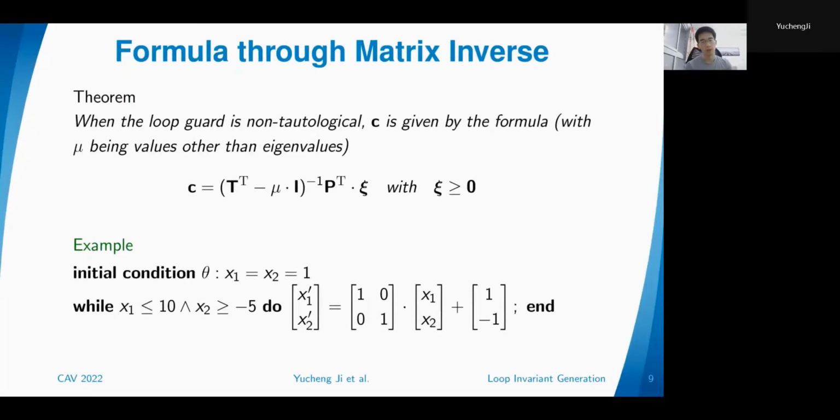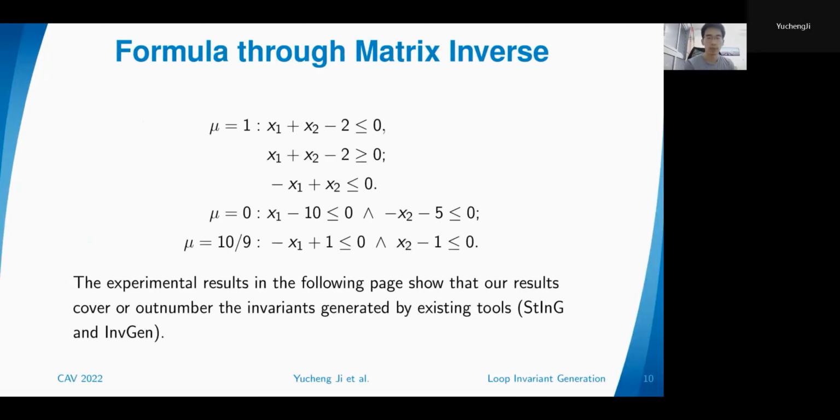So we have an example. Two variables, the initial condition is that those two variables are both 1, and we have a loop guard as a finite conjunction of two affine inequalities, with x1 having an upper bound, x2 having a lower bound. And during loop iteration, we increase the value of x1 by 1, decrease the value of x2 by 1 every time. We want to see what we can get from our eigenvalue method and matrix inverse formula. So we have results.